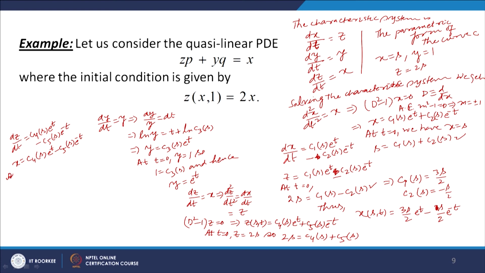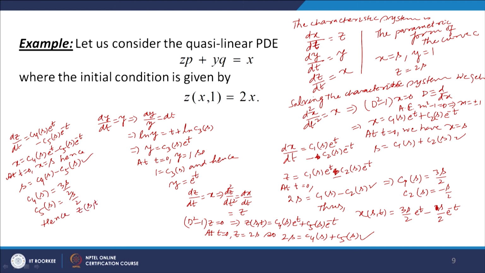So, at t equal to 0, x is given to be equal to s. So, s is equal to C4s minus C5s. Okay. Now, let us take this equation and this equation, and then determine the values of C4 and C5. When we add this equation with this, we get 2 C4s is equal to 3s. So, C4s then is equal to 3s by 2, and C5s will then be equal to s by 2,